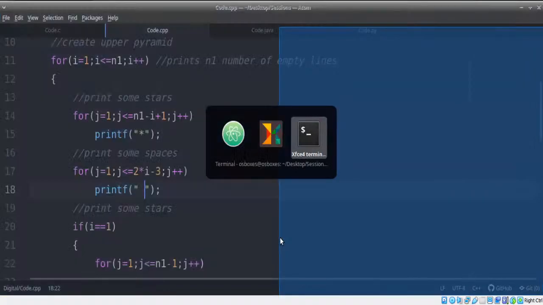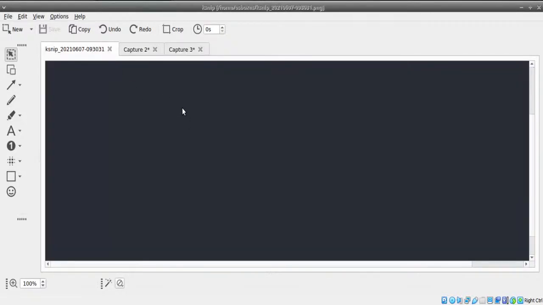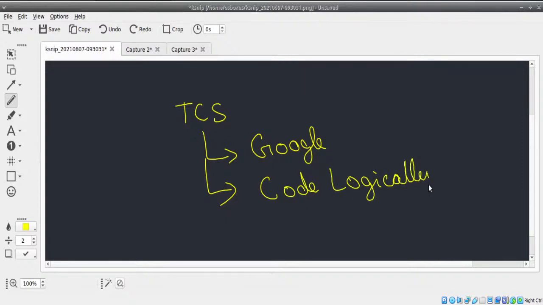But I'll point out one important thing for everyone. When it comes to TCS Digital, what do you think they want to test? Do they want to test your skills on how to Google, or do they want to test your skills on how to code logically? The second one, of course, not the first one.